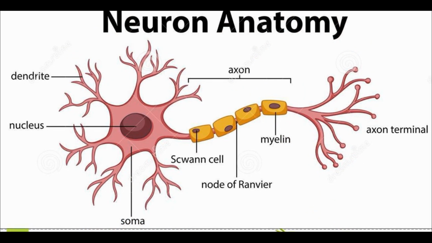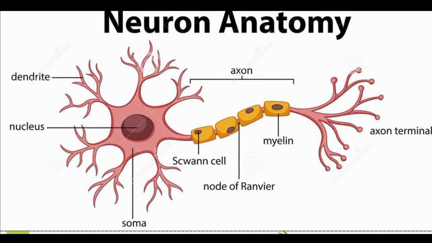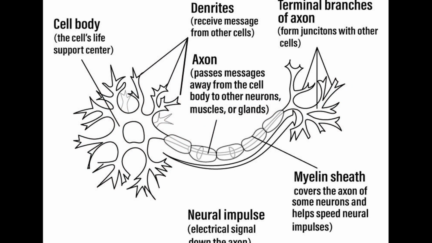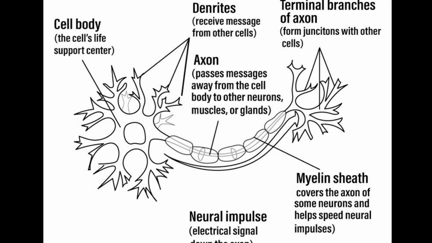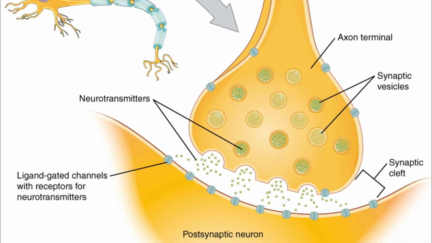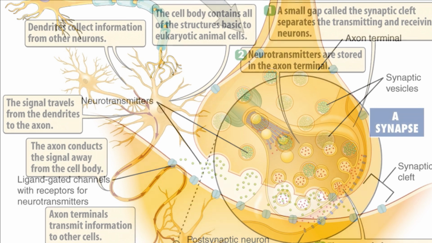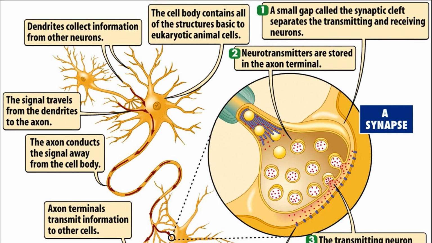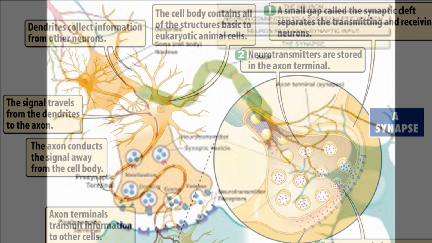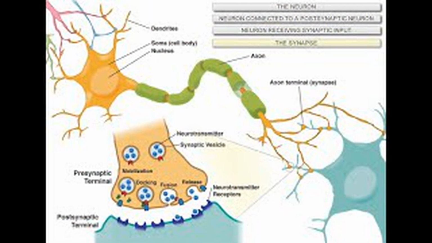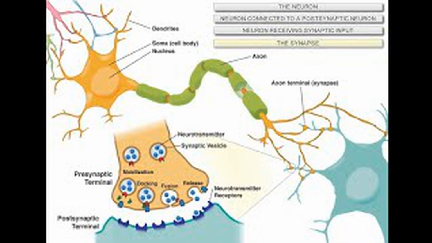The individual neurons make contact through these processes. The terminal branches of the axon of one neuron lie very close to the dendrites of another neuron. This point of contact is called a synapse. It is at the synapse that the message is transmitted from the axon of one neuron to the dendrites of the next neuron. Messages are relayed in this manner from one neuron to the other.